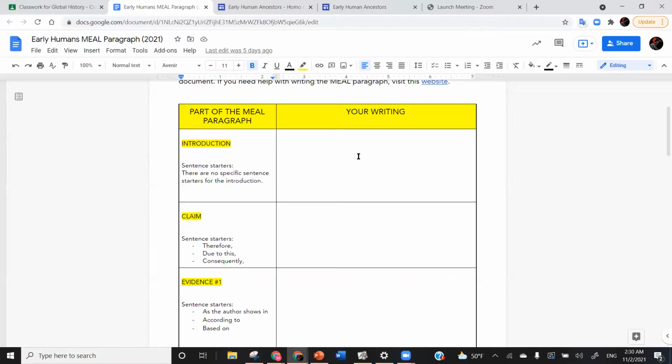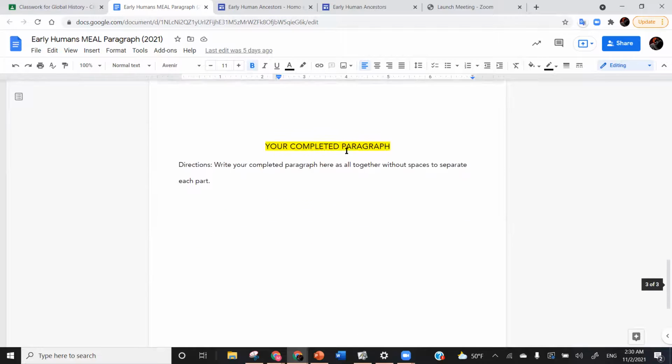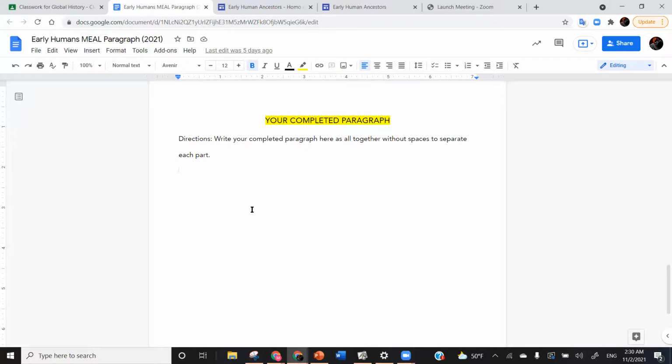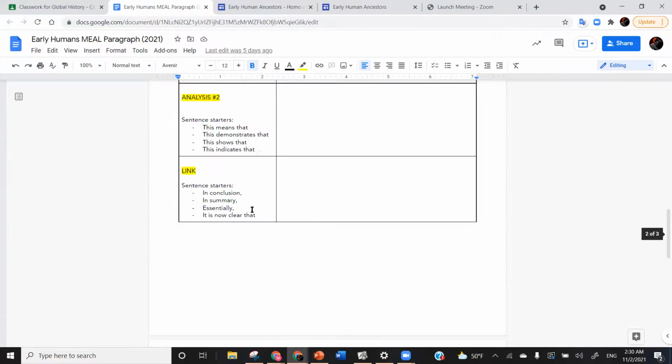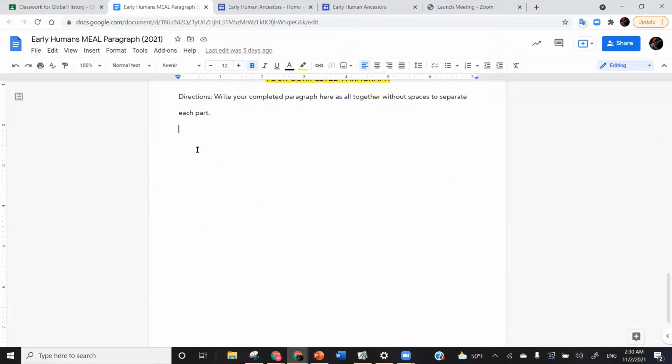And one other thing to remember is that after you've typed up your paragraph section by section here, if you scroll down to the very end, it says here your completed paragraph. So you're basically going to copy and paste each of these sections. You're going to copy and paste them down here and make sure that they don't have really strange spaces between them, and that basically you can see the entire paragraph all together. Because that's how it would look the most professional.